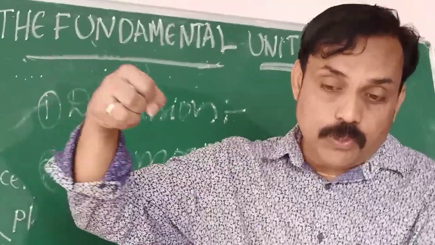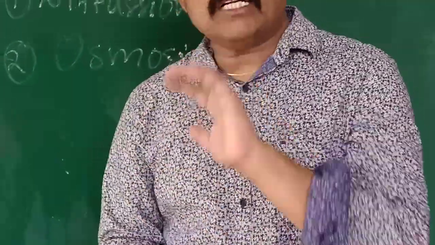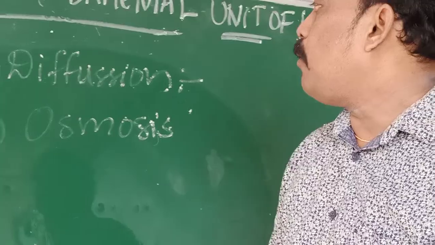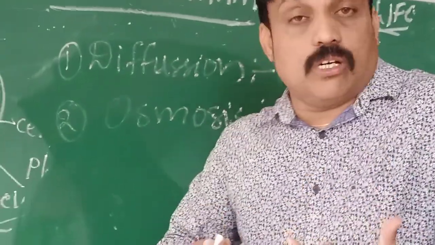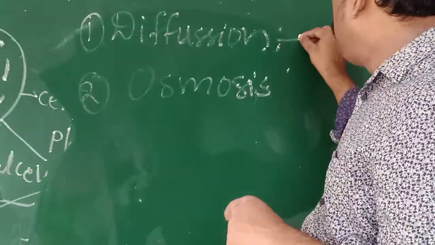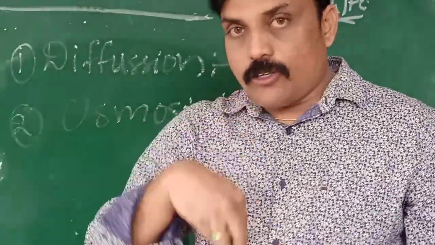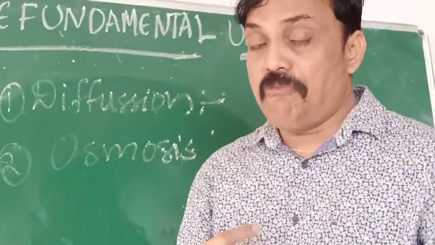The substance moves from high concentration to low concentration. There are so many examples, but we are going to discuss the very important one. What is the use of diffusion in our life? That is important. For example, we are taking what? Oxygen. How are we taking oxygen?